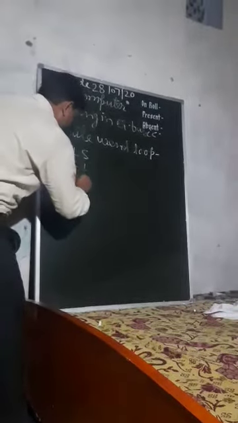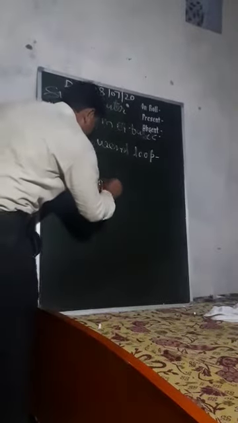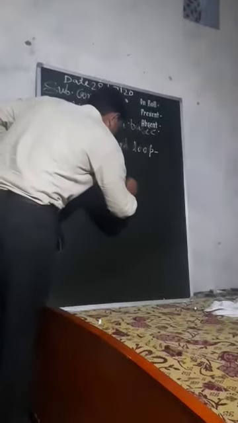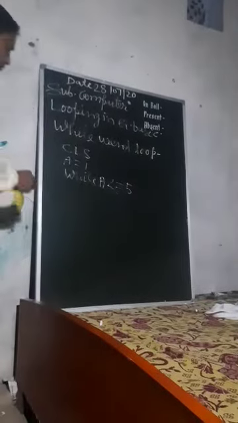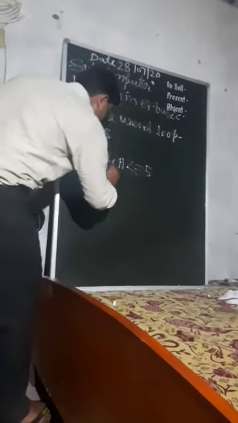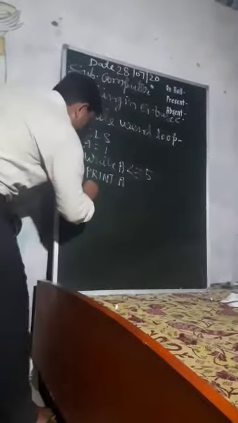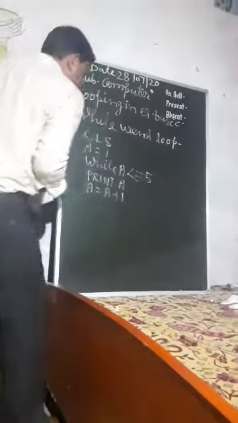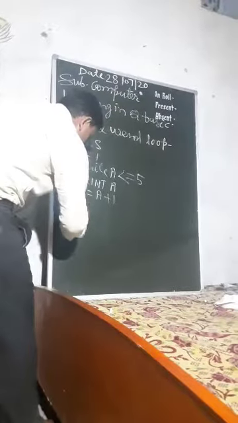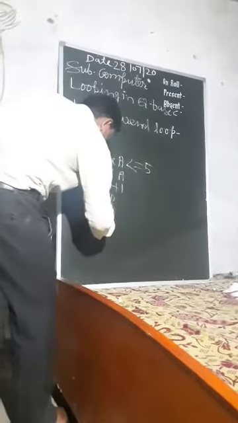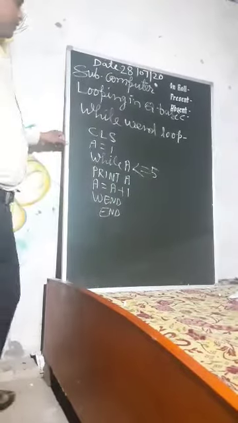While A less than or equal to 5, Print A. A equal to A plus 1, and here WEND. Look at this example, try to understand this program. I am showing its output here.